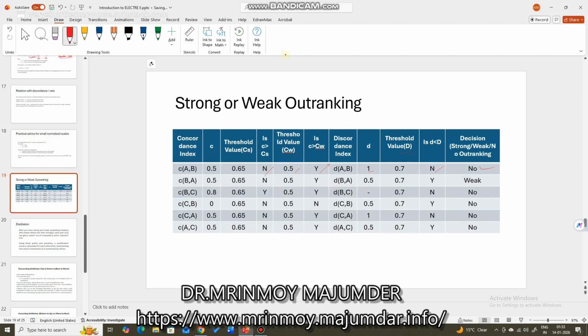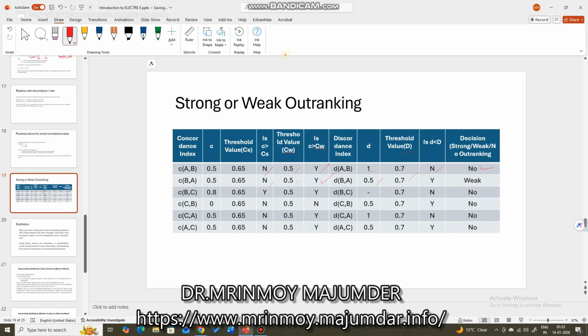Okay. So no. For the next case, the concordance index between B and A is 0.5. The threshold value for strong is 0.65. Then no. The threshold value for weak is 0.5. So it is equal, so it is yes. For discordance, the value is 0.5 and the threshold value is 0.7.